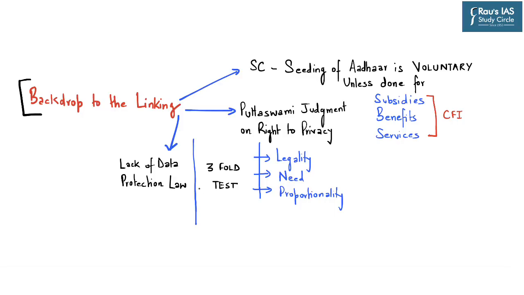However, because of a lack of a law, this could not be continued further, and also because of the Supreme Court judgment on Aadhaar, which categorically declared that the use of Aadhaar, or rather the seeding of Aadhaar, is a voluntary process unless Aadhaar is used for subsidies, benefits or services for which the monies have been provided under the Consolidated Fund of India as per the new Aadhaar bill.